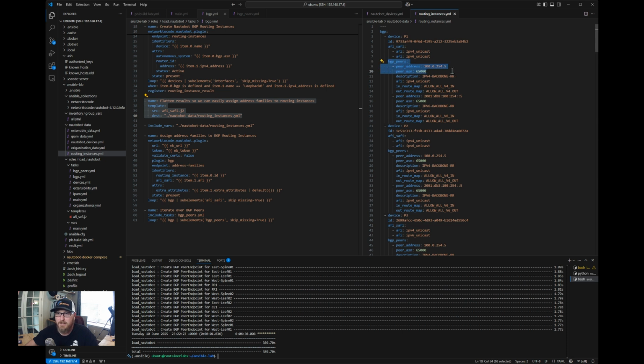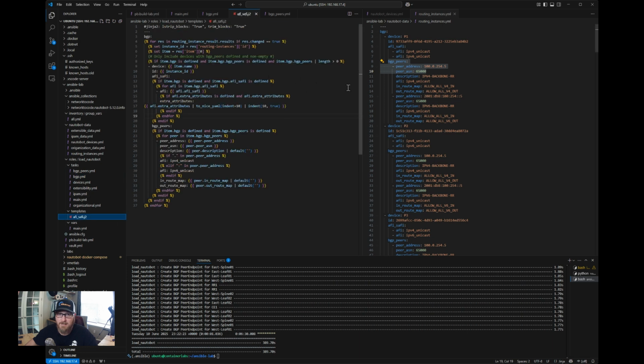Part of the Jinja template to get this information includes a lookup of the data that we have to grab, so not only do we know what the local ASN is, but what's the remote ASN. So I'm putting that here in a list that's easy to grab everything from.